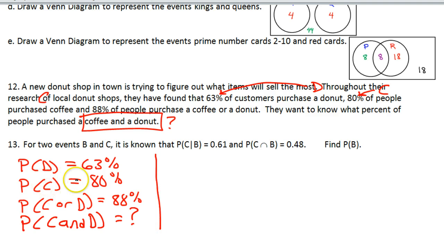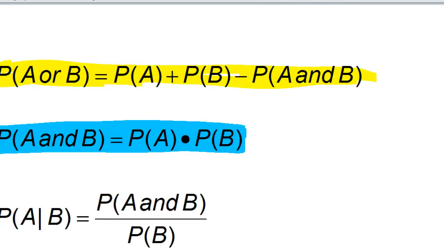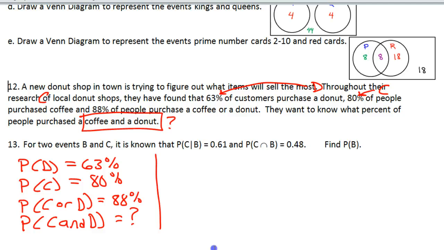So look at all these things we have: D, C, C or D, C and D. When you think about our formulas, where we have the individual probabilities, and then we have A or B, and we have A and B, these are the things that are all involved in this story.